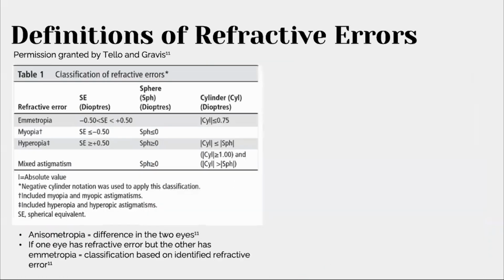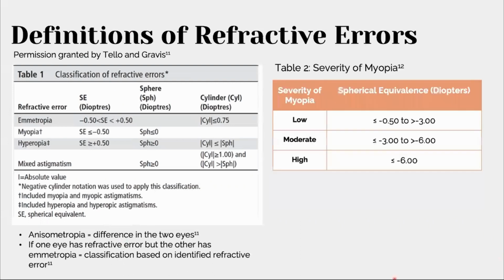So this slide basically shows the definition of refractive errors. All the absolute refractive errors were converted into spherical equivalence refraction to be diagnosed by a calculator, which was obtained by permission after it was given by Tello and Gravis. Basically, this table here shows how the diagnosis was made, and the diagnosis was made based on both eyes of the individual. The severity, on the other hand, was diagnosed manually, and all of these definitions come from literature.